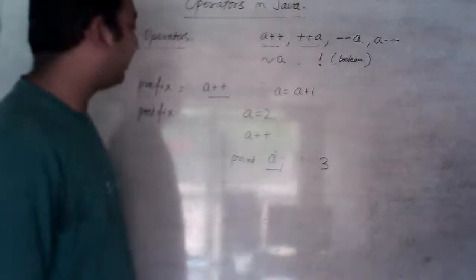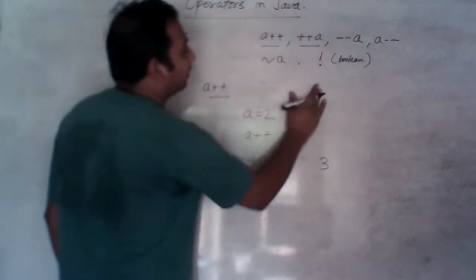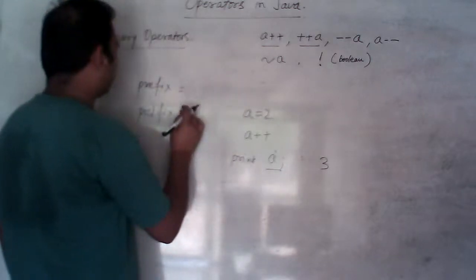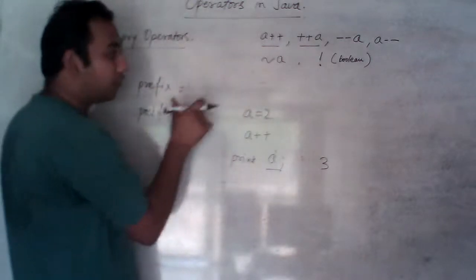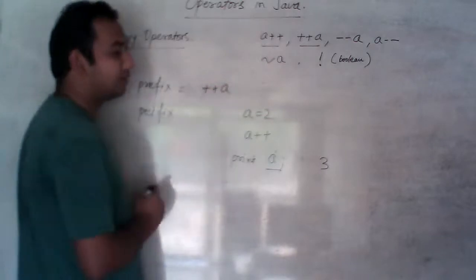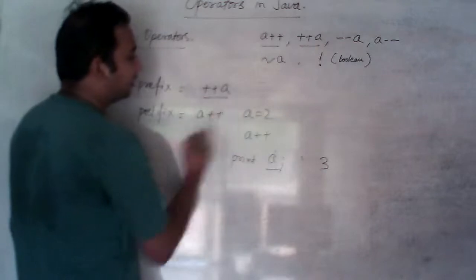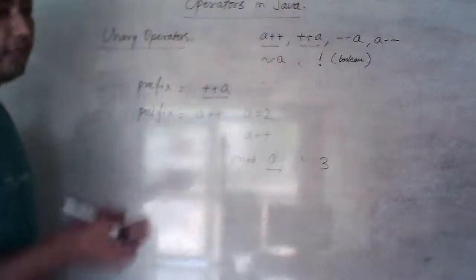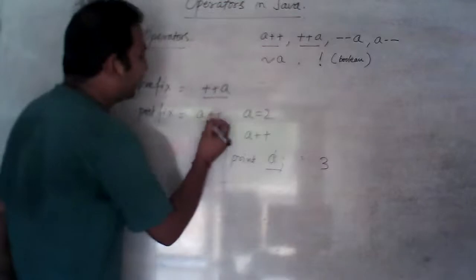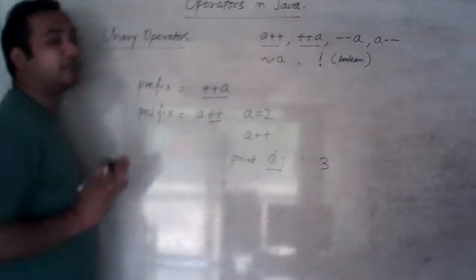So this is the benefit. And whenever we write, sorry, I wrote in wrong manner. Prefix is plus plus a and postfix is a plus plus. Students, listen carefully and see over here. If we are using this plus plus symbol after the variable, it means it is postfix.